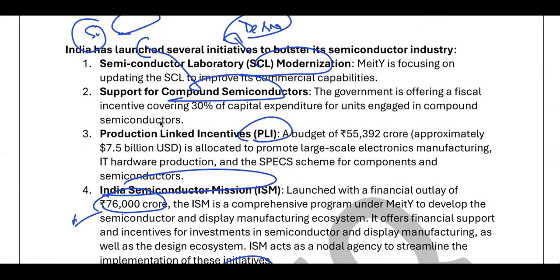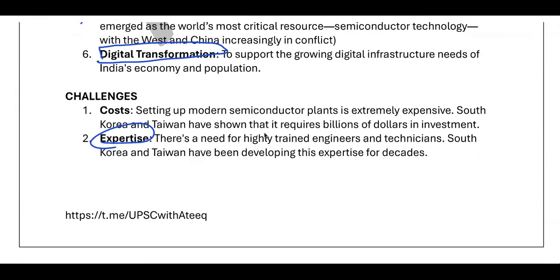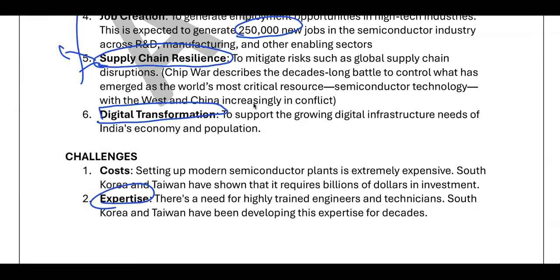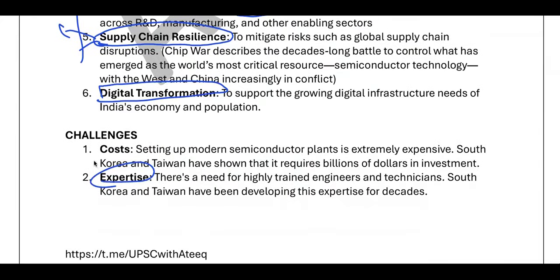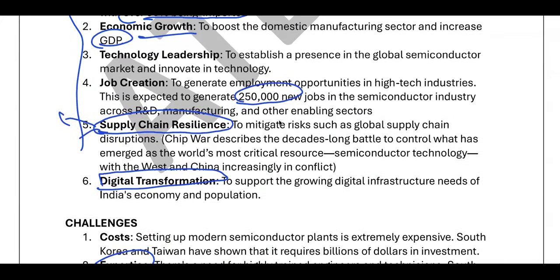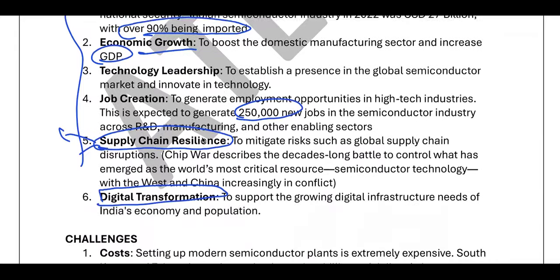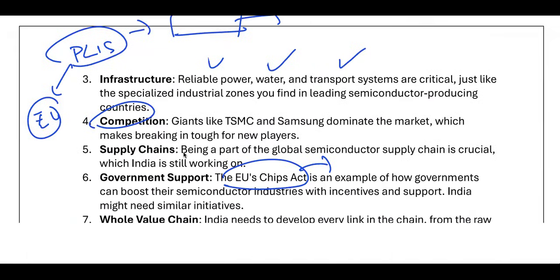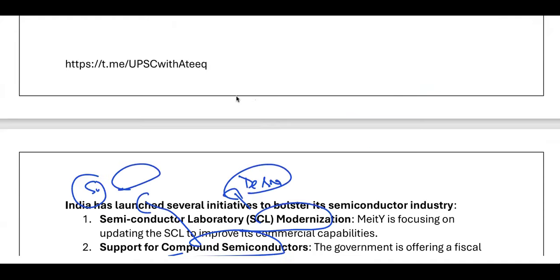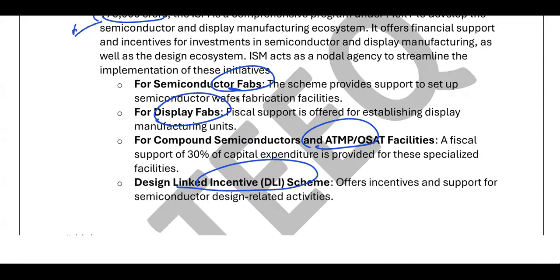So these are the various initiatives. Now that's it, friends. This is about the semiconductor industry. We have done all the current affairs. What is the need for the semiconductor industry? And these are the very important points: Chip Act, PLI scheme, strategic autonomy, job creation, challenges. Now, any changes in this will take years. If you make notes for this and have studied it, for a few years it will not change. So you need not worry about the current affairs if you have done your preparation well at least one time. Now see, I have tried to add a little more value addition.